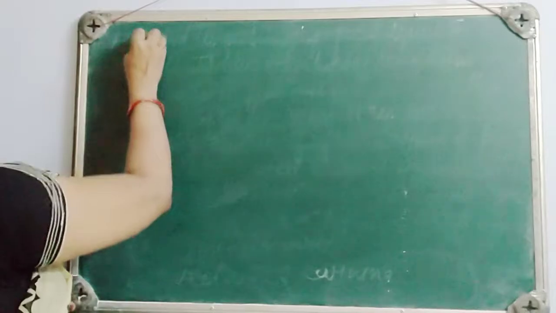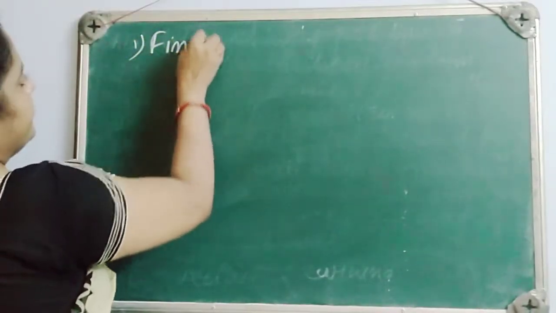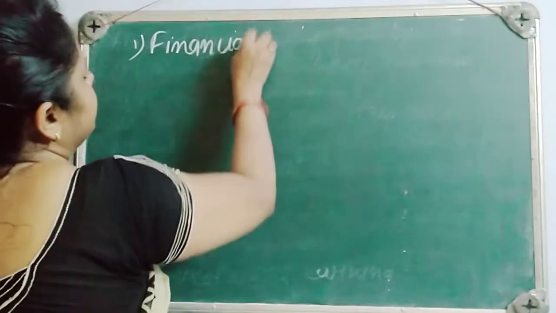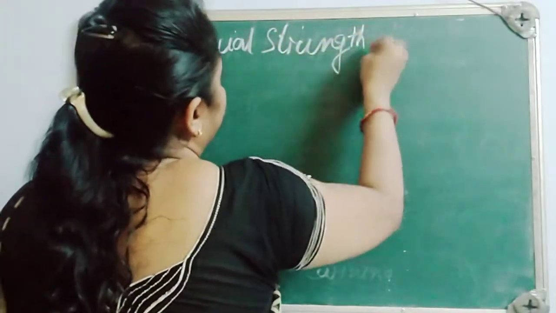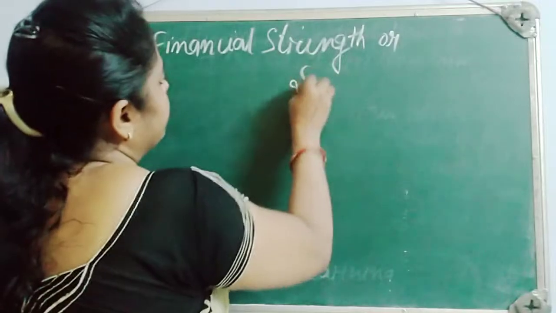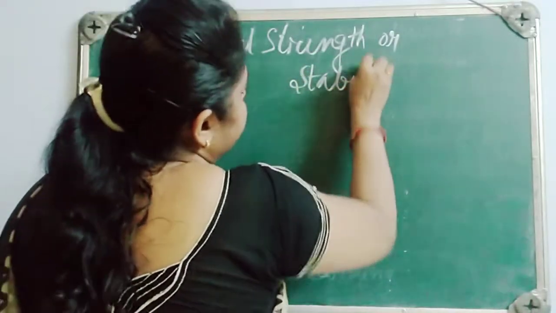So the first point, financial strength or stability.